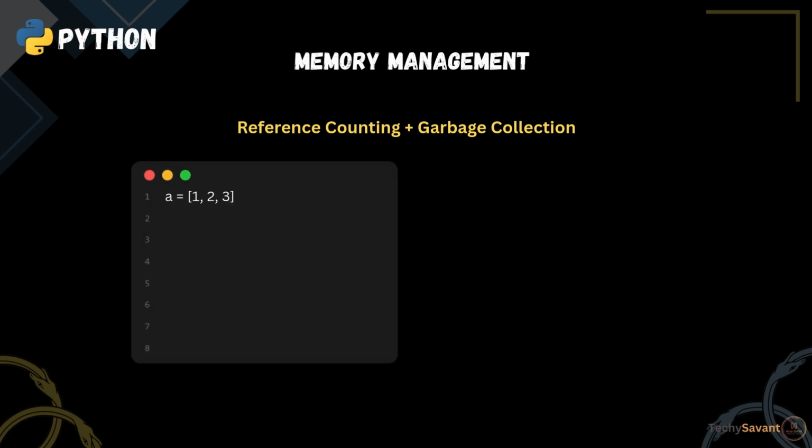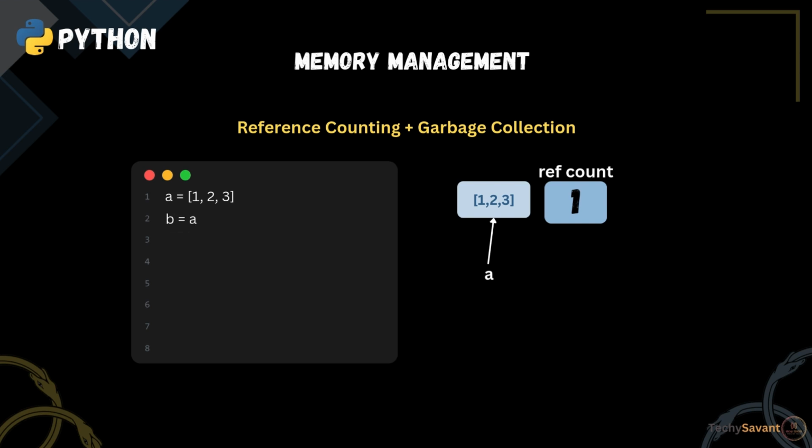When you create an object, Python creates the list object in memory and sets its reference count to 1, since A is referring to it. If you assign it to another variable, now 2 variables, A and B, are pointing to the same object, so the reference count becomes 2. If you delete one reference, the reference count goes back to 1. And when the reference count drops to 0, Python knows that nothing is using that object anymore, so it automatically deletes it to free up memory. This is part of Python's garbage collection process.